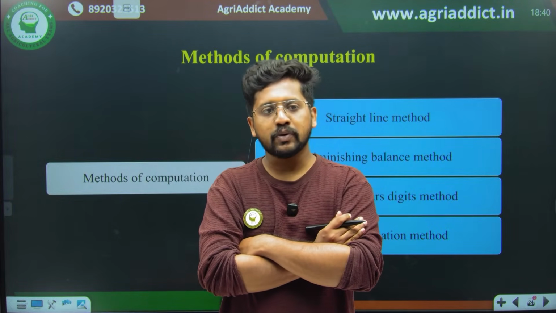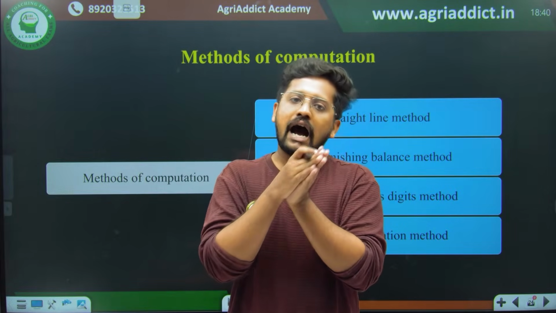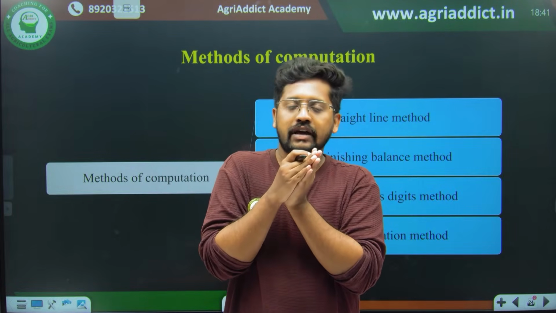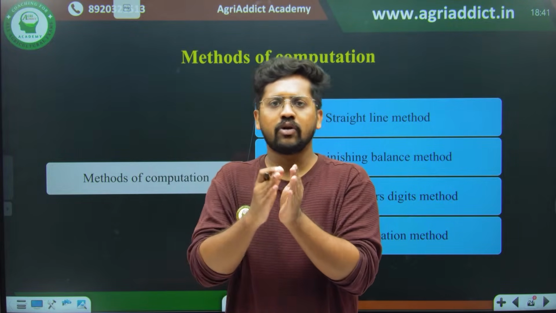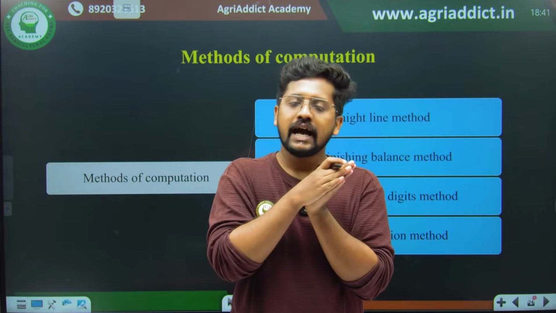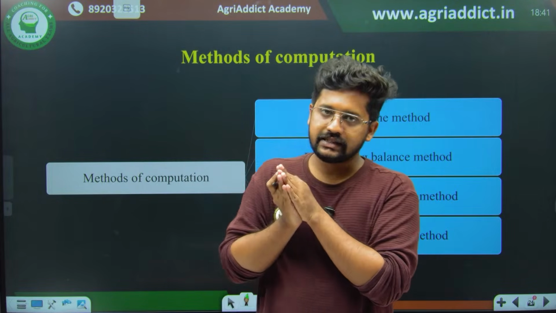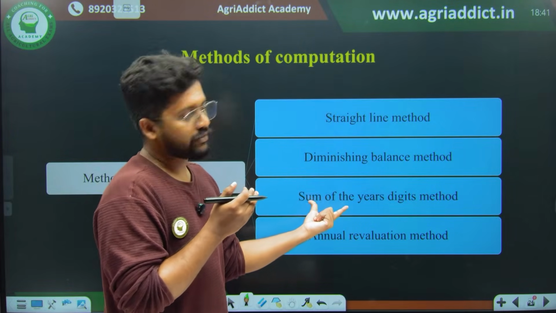But as the years proceed, the rate of depreciation falls, because it's almost worn off. After a point of wearing off, it will not have much depreciation afterwards, it will be almost the same. So the rate of depreciation is high when we purchase it, and as time proceeds the rate of depreciation is lesser. And that is what is assumed in the diminishing balance method and the sum of the years digit method.